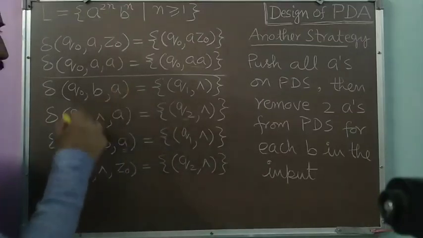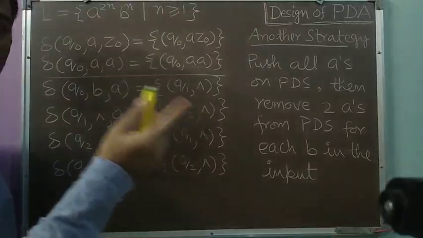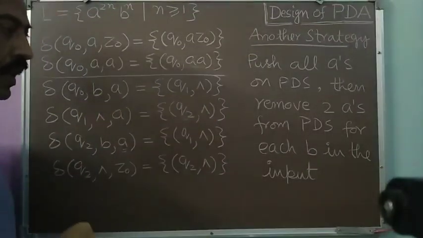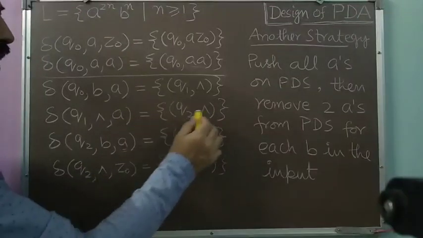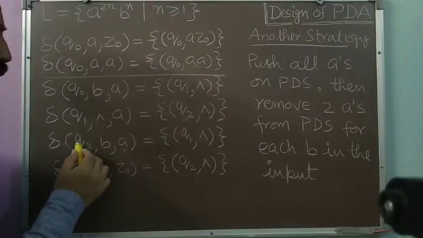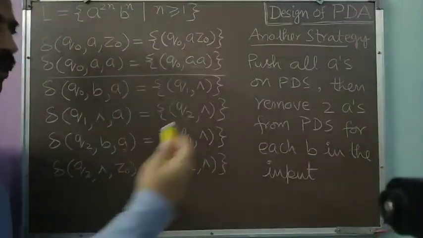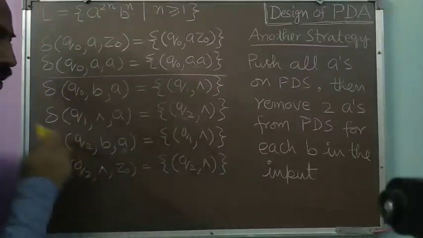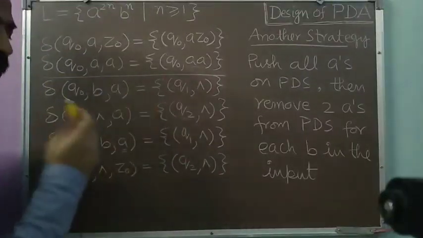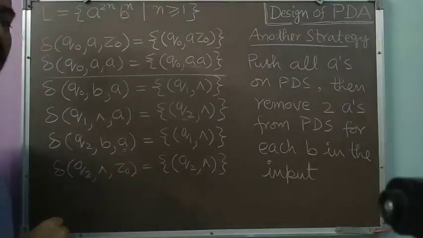Because the Q1 state was signaling that we have removed one A corresponding to the B which we are finding in the input. So again in the Q1 state, we will take a null move, remove the second A, and move to the Q2 state. In the Q2 state, we will read another B, remove the first A corresponding to that B, and again move to the Q1 state. So we will keep on using these 2 transitions, and through this we will be removing 2 A's corresponding to each B in the input.